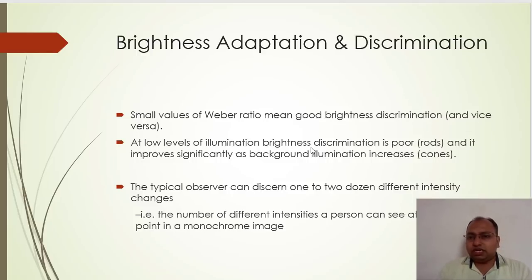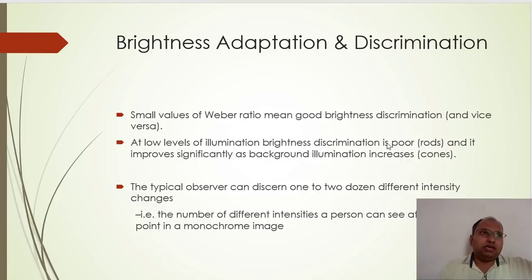At low levels of illumination, brightness discrimination is poor. Yes, obviously, in case of moonlight, you cannot identify changes in the brightness levels. But in case of daylight, you can easily identify them. So let us say, in the rainy season, you can easily identify changes in the brightness level occurring in the environment, when you are watching the view from your window.